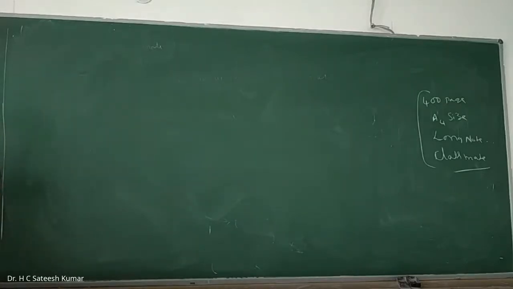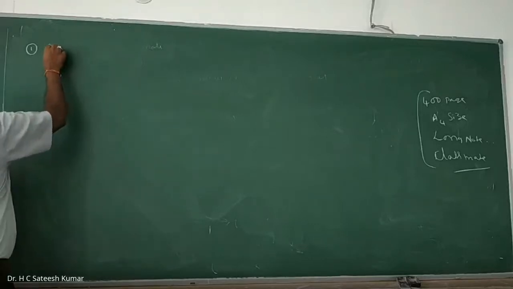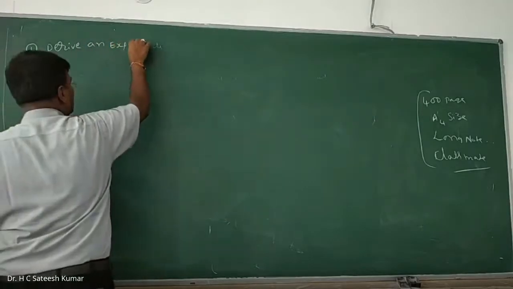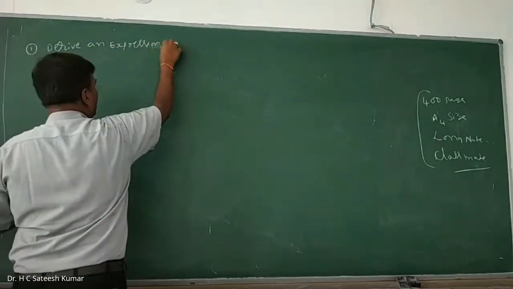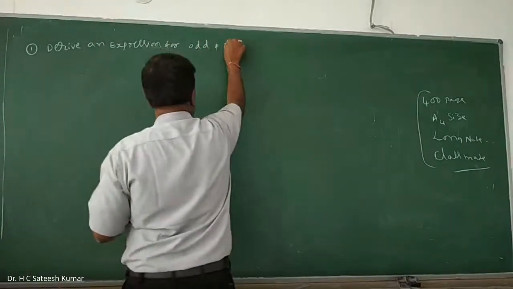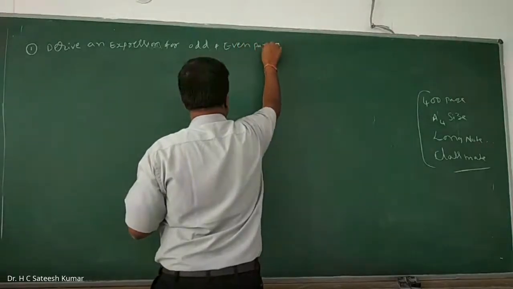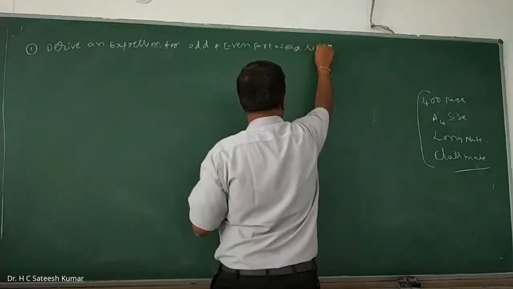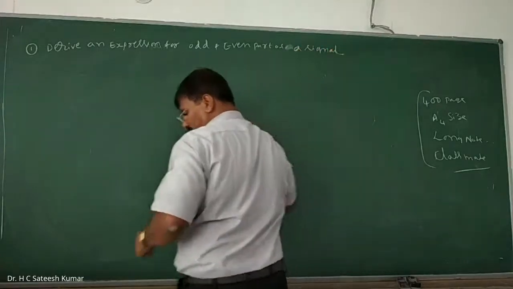Now let us go for the problem, and the first question will be: find the odd and even components of a signal. Derive an expression for the odd and even part of a signal. So this is the question.